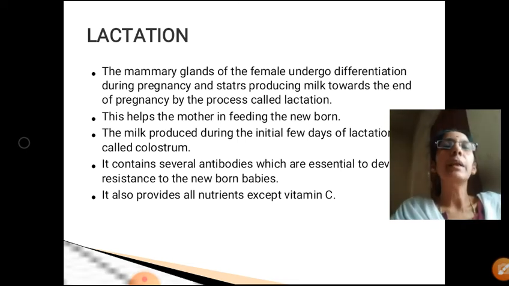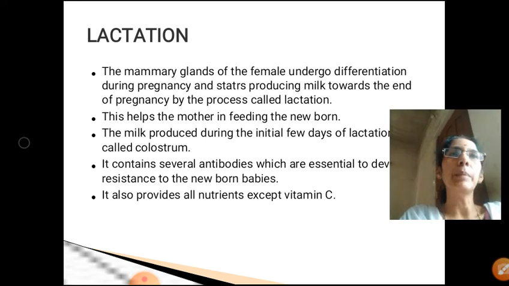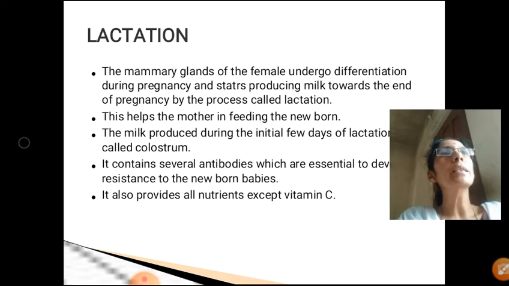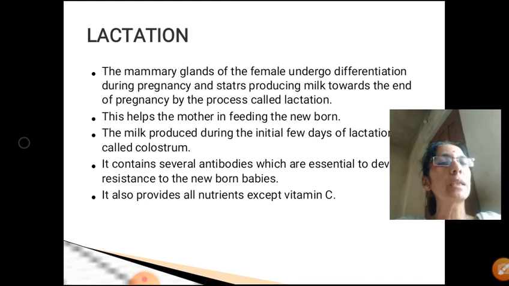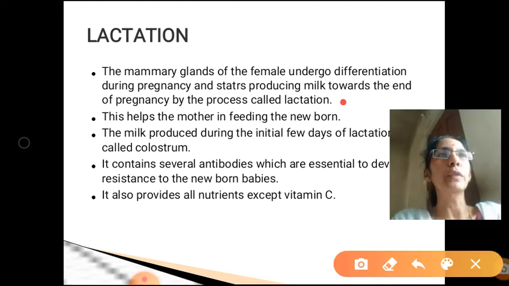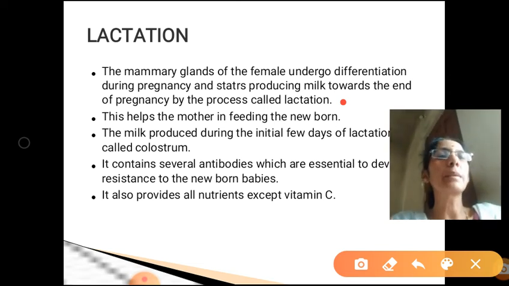So the next important event is lactation. You have studied mammary glands, or the accessory gland system in a primate female. These mammary glands undergo differentiation during pregnancy and start producing milk towards the end of the gestation period, and that process is called lactation. At the end of the gestation period, mammary glands secrete milk. That process is called lactation. This helps the mother to feed the newborn baby.